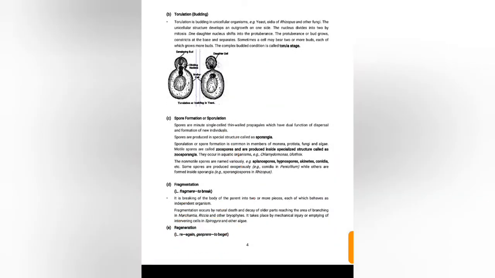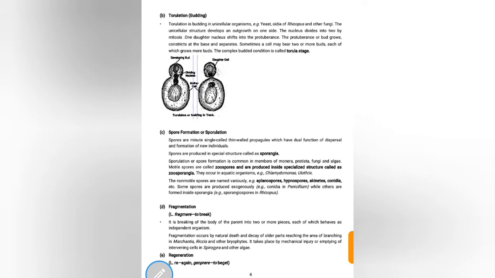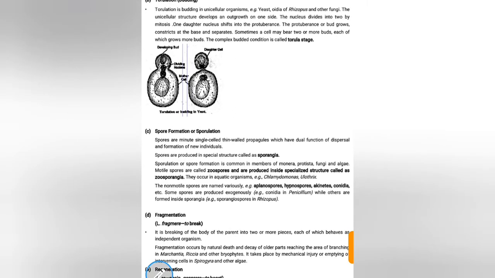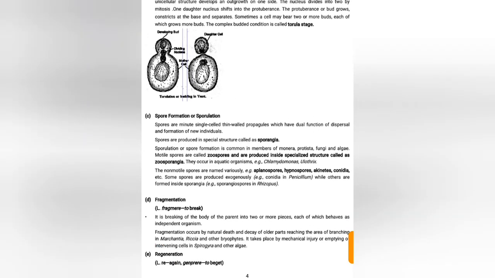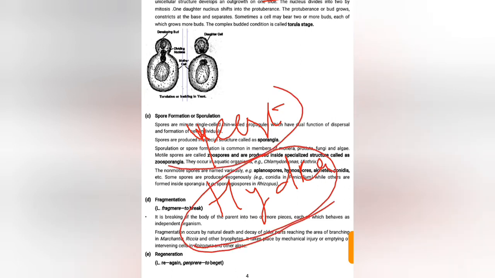Next is torulation. This is one of the important asexual reproduction methods. Torulation is budding. Budding occurs in unicellular organisms like yeast, and also in Hydra. Hydra is a multicellular organism, but yeast is a unicellular organism.